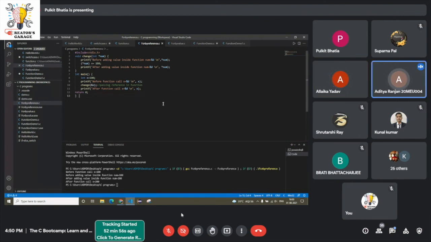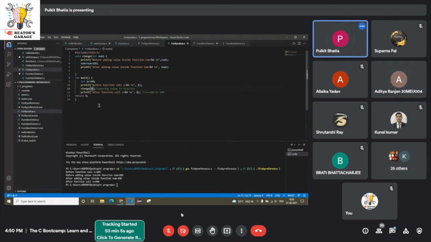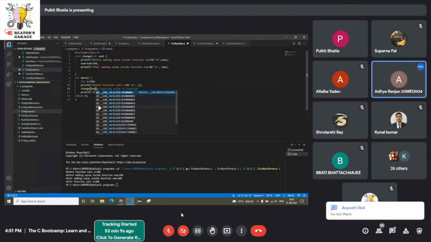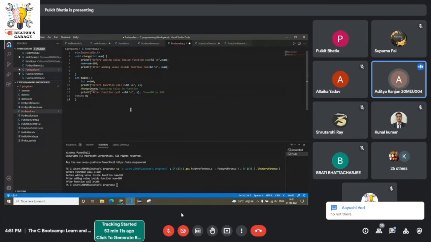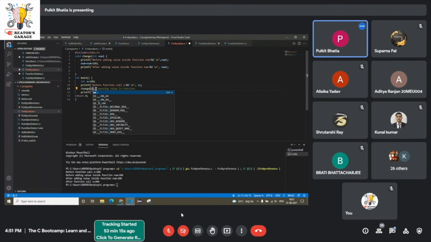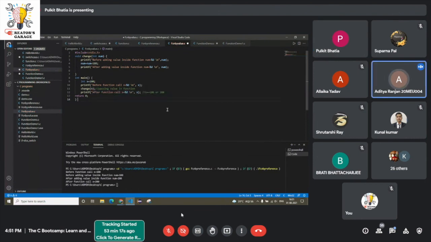The doubt from one participant is that in the earlier code, if we return num, what will be the answer? Here, num. Yes. She's saying not there, there. Ayushi, can you unmute yourself and ask so that there's no confusion?